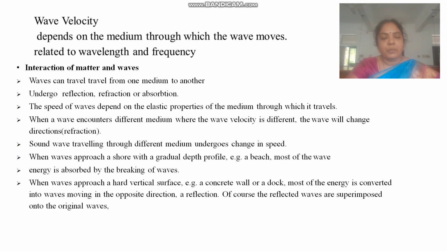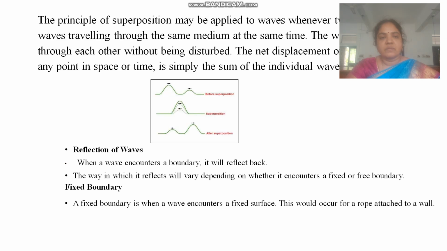When waves approach a shore with a gradual depth profile, for example a beach, most of the wave energy is absorbed by the breaking of waves. When waves approach a hard vertical surface, that is, when they reach a concrete wall or a dock, most of the energy is converted into waves moving in the opposite direction, that is, a reflection. Of course, the reflected waves are superimposed on the original waves.